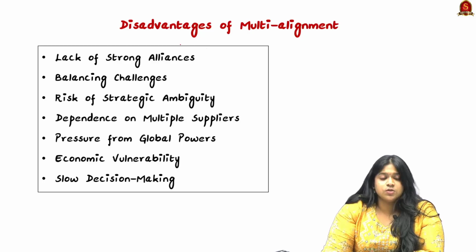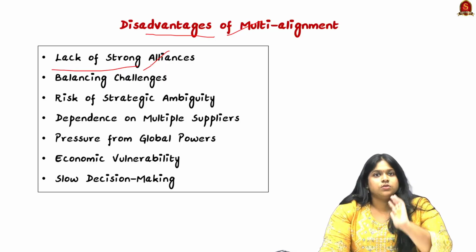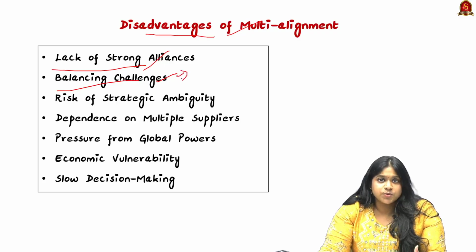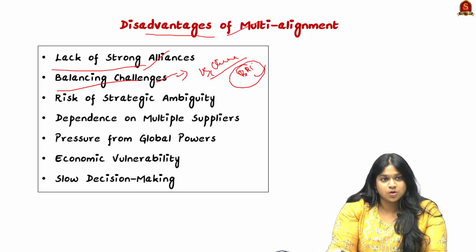But we should also see the disadvantages of this multi-alignment. It leads to a lack of strong alliances. When there is multi-alignment, we won't have much reliance on one particular strong alliance. The next is balancing challenges, as we are in multiple partnerships with rival powers such as the US and China. Through issues such as the BRI project, we need to balance a lot of challenges.